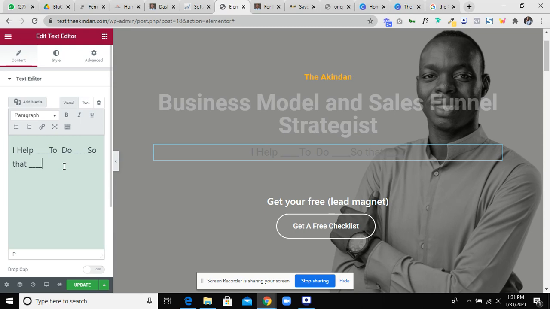I help online businesses to create and launch their sales funnel. So I say, I help dash to do dash so that dash. So I help online businesses to create and launch their sales funnel so that they can make more money. This is a way of explaining in detail, in a short form, what you actually do for people.